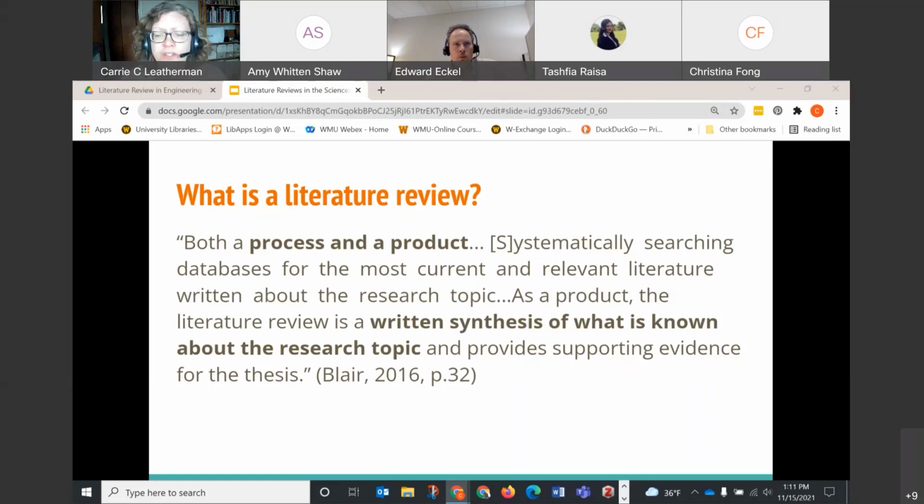Also, a literature review is going to include a summary of the trends in the literature that they've found. If you're doing a study on whether coffee causes high blood pressure, you're going to describe the different trends of whether it does, doesn't, or it's somewhere in between in your literature review.